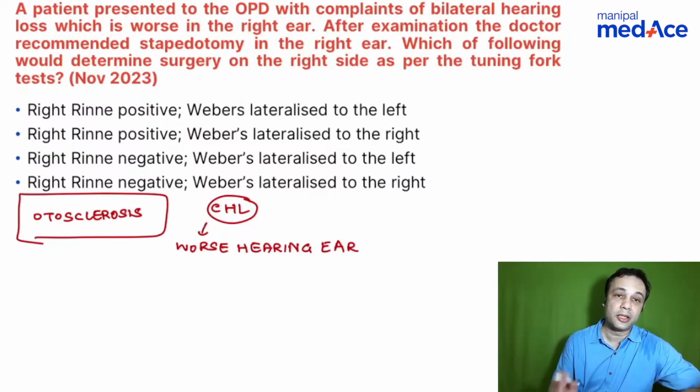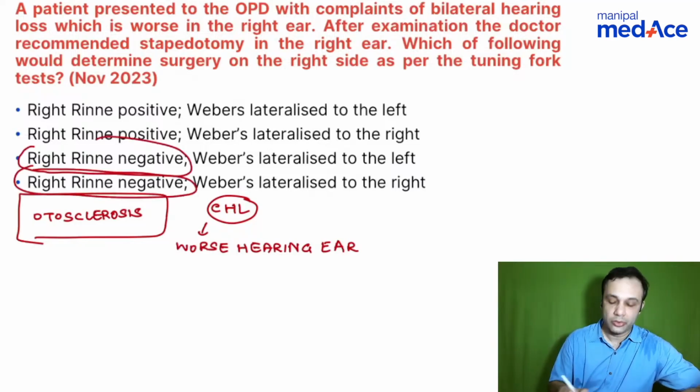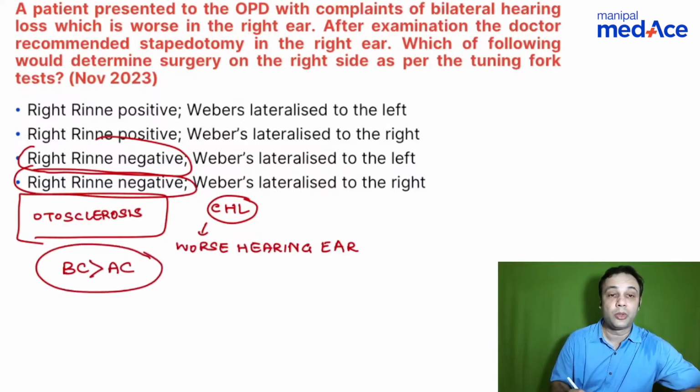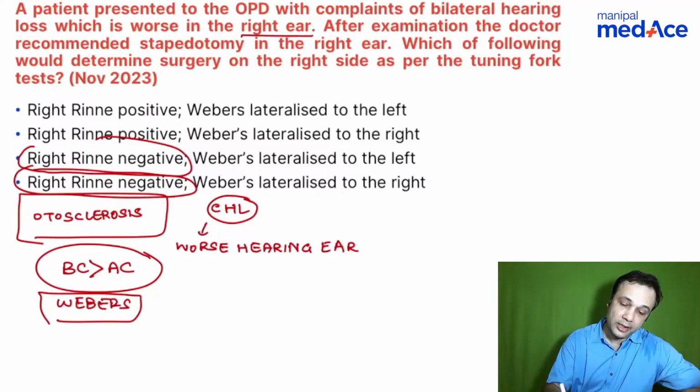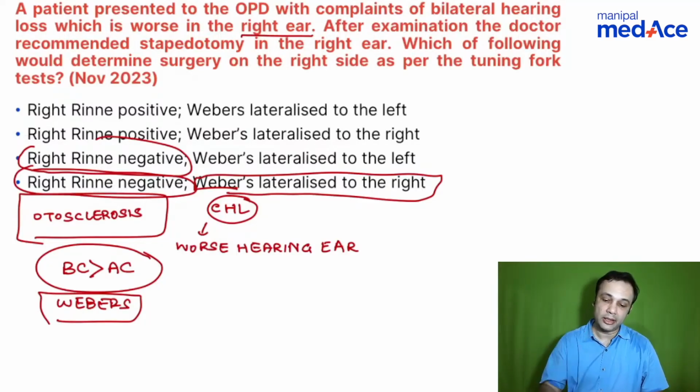This doctor here has suggested stapedotomy on the right side. So you are looking mainly at a right Rinne negative, that is bone conduction better than air conduction. And what happens to the Weber's when there's a conductive hearing loss? It should be towards the side of the lesion, so Weber's will be lateralized to the affected side. In this case, the right ear is more affected, so you have Weber's lateralized to the right side. So this should be the answer: right Rinne is negative and Weber's lateralized to the right.